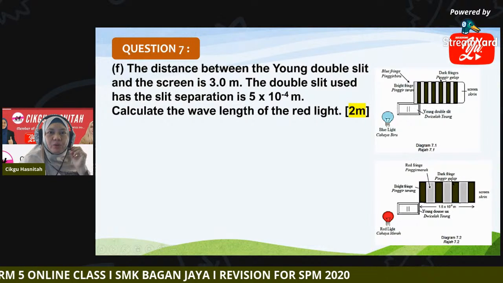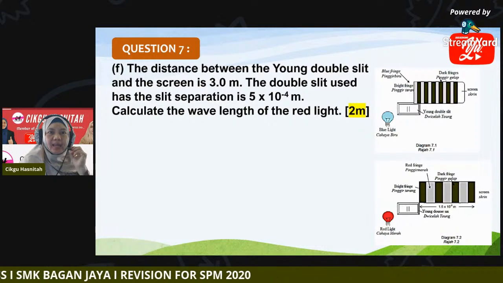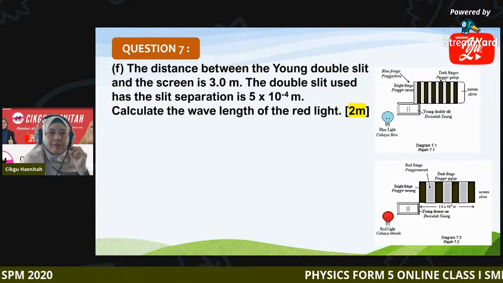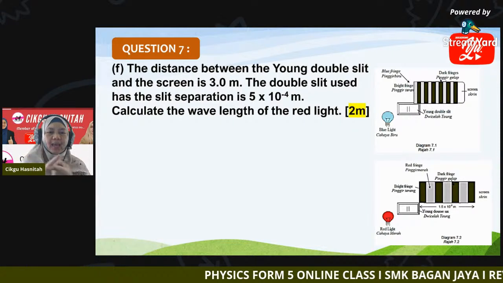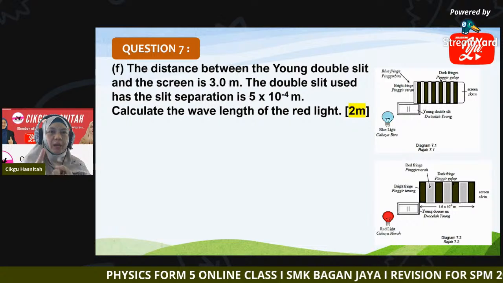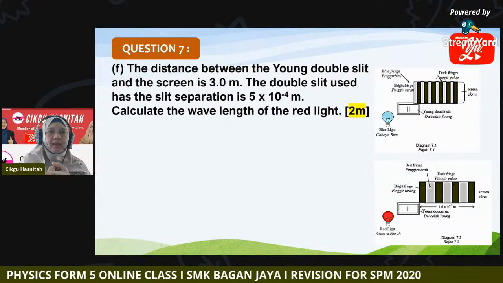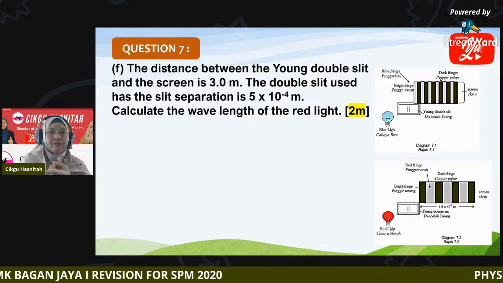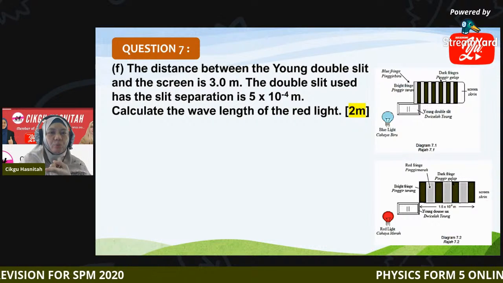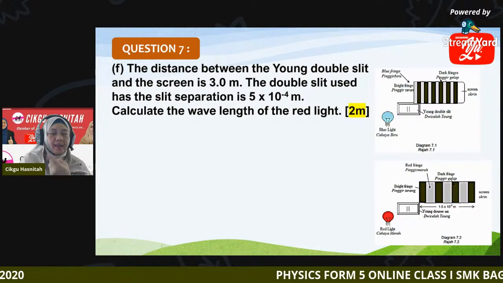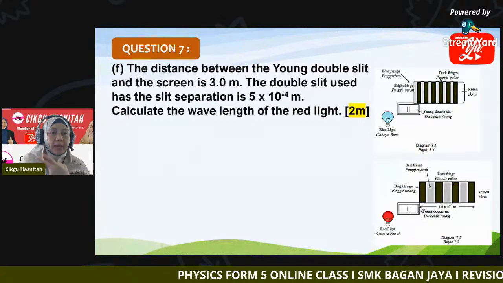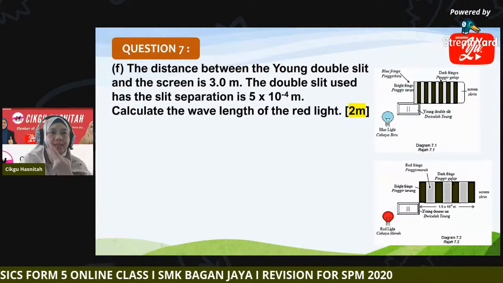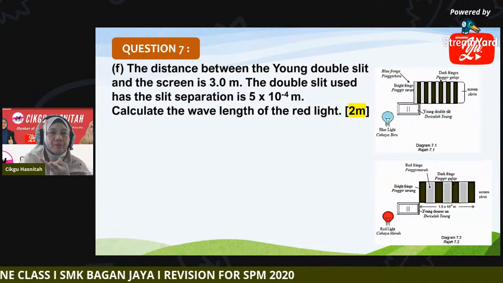Okay, the distance between a Young's double slit and the screen is 3 m. So you must know what this 3 m refers to. Was it a, x, or D, or lambda? And then the double slit used has a slit separation of 5 × 10^-4. So what does this represent? a, x, or D, or lambda? You are asked to find the wavelength, so we are finding lambda here, the wavelength of the red light.